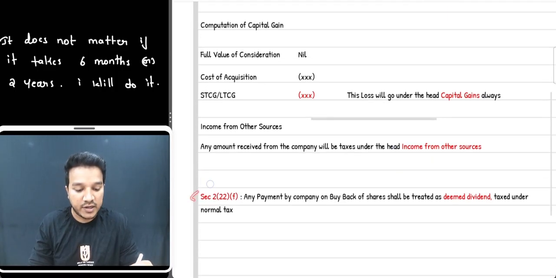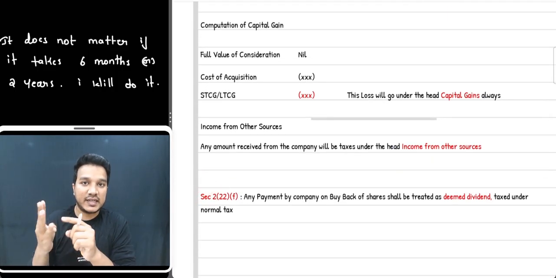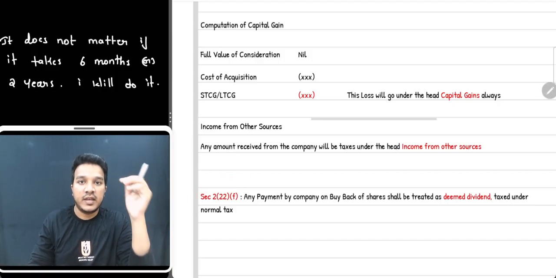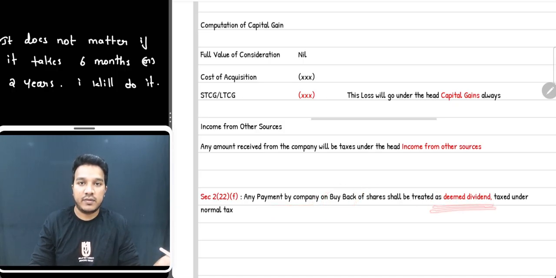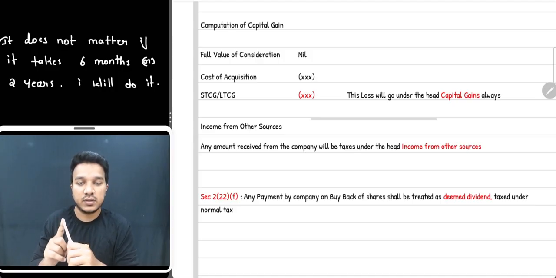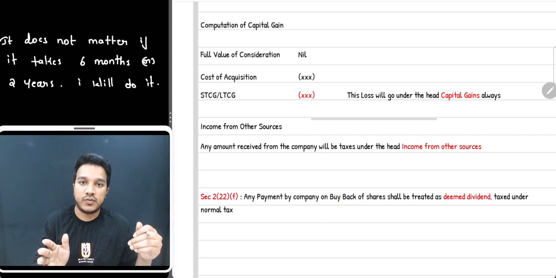Perfect. So earlier you must have studied under deemed dividend concept. There are 222A, 222B, C, D and E. Now there is an additional section which is added, 222F, which says a company making any payment on buyback of shares to its shareholders will be treated as deemed dividend. See, understand, अगर कंपनी को डिविडेंड देना होता तो it will give from its accumulated profits. So when it's doing its buyback, also it is giving it from accumulated profits only.